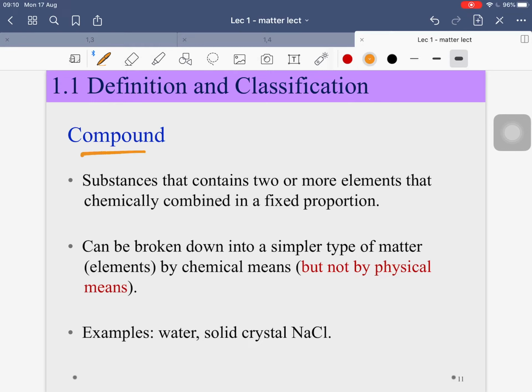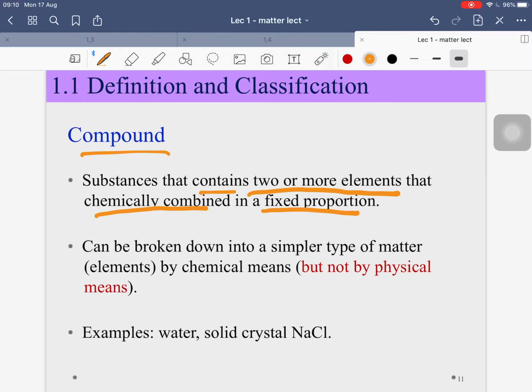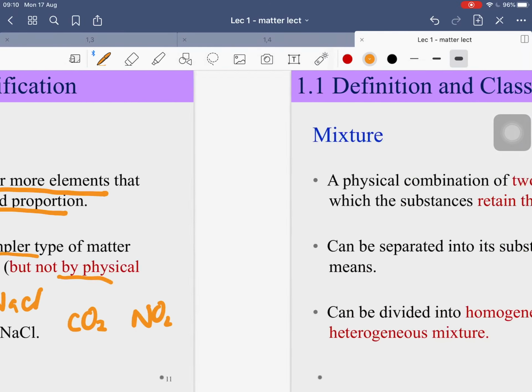A compound is a substance that contains 2 or more elements that chemically combine in a fixed proportion. It can be broken down into simpler types of matter by chemical means, but not by physical means. For example, H2O and also NaCl, a solid crystal of NaCl. Also CO2 gas, and also much more, NO2. That's for compound.